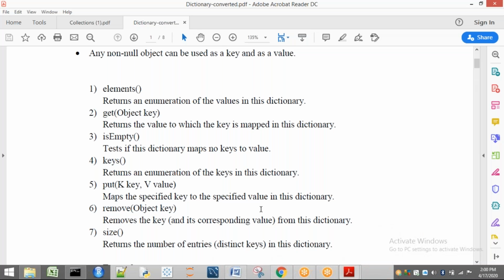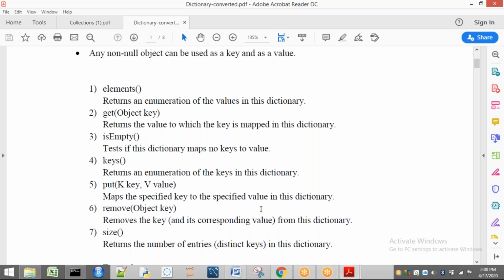Now here elements is there. Why are we going to use elements? It is going to give the values in this dictionary. Dictionary is an abstract class, so we cannot create an object for it. So for the child class of Dictionary, for example Hashtable, if I have placed some objects in that Hashtable and want to retrieve the values one by one, then I have to go for this elements method.